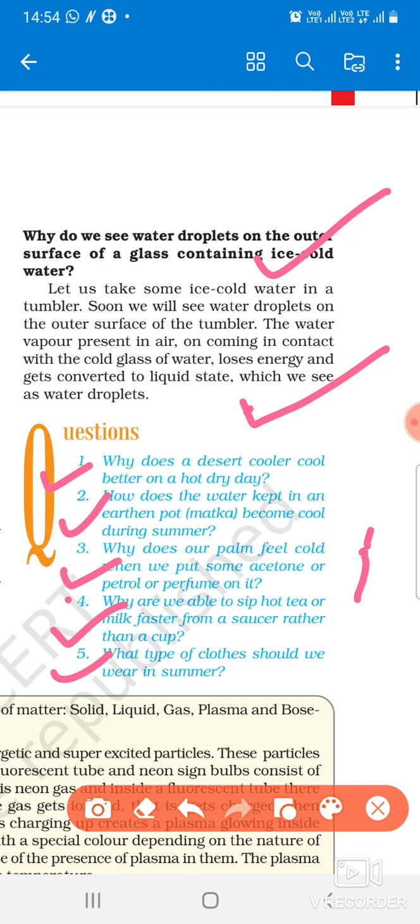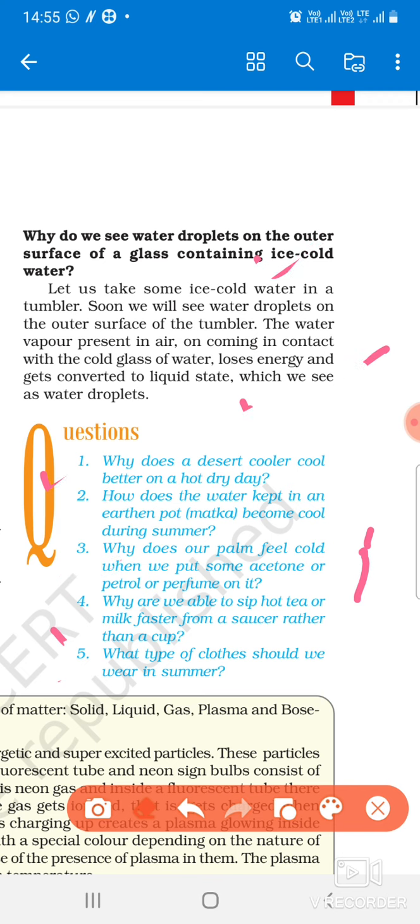And what type of clothes should we wear in the summer? We should wear cotton clothes, because cotton clothes are good absorbers of sweat. When the cotton cloth absorbs the sweat, this leads to evaporation, and evaporation causes cooling, right? Okay, this was all about evaporation causing a cooling effect. These are very, very important points.